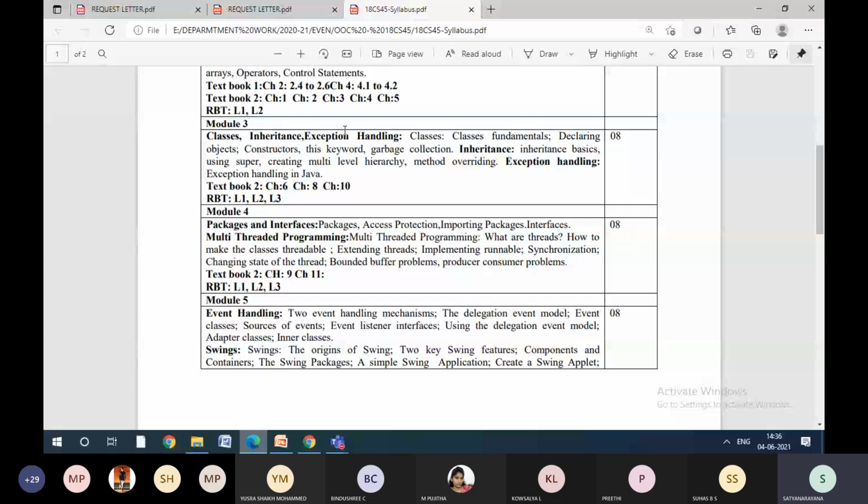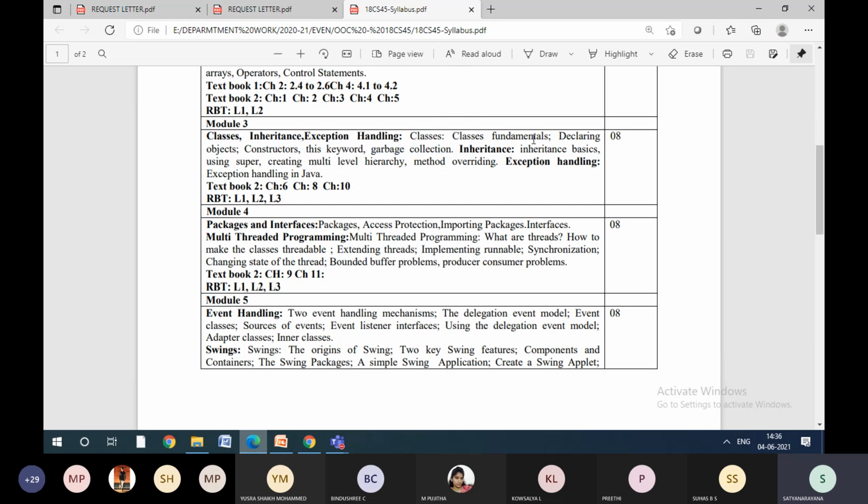First, we will start with classes. We are going to talk about class fundamentals and how to declare objects. Then we will see constructors, as we have seen in C++. And we are going to see the this keyword, then garbage collection. See, this garbage you have already seen in C programming, but you don't know it is called garbage collection. So that we are going to see here.